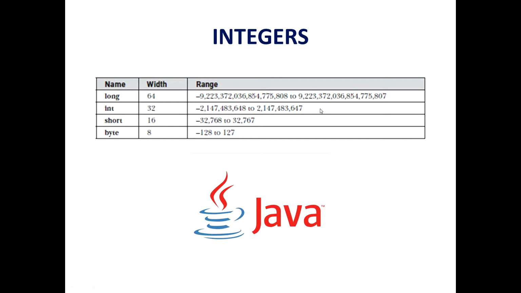This is the range. In addition to other uses, variables of type int are commonly employed to control loops and to index arrays. Although you might think that using a byte or a short would be more efficient than using an int, in situations in which the larger range of an int is not needed, this may not be the case. The reason is that when byte and short values are used in an expression, they are promoted to int when the expression is evaluated.